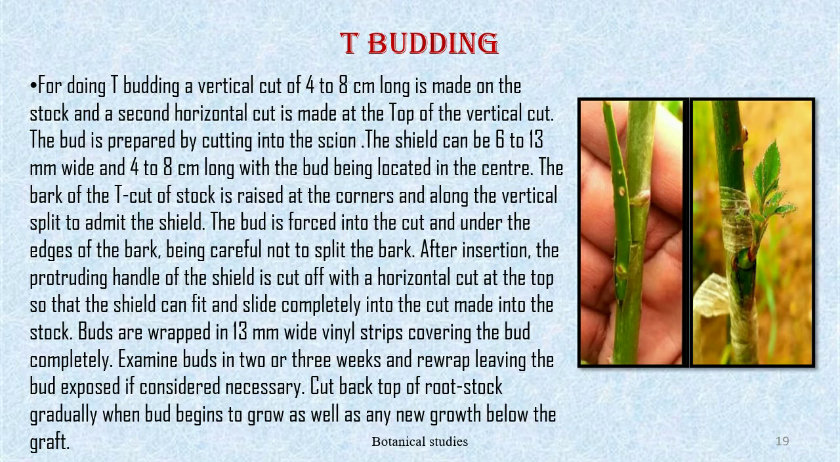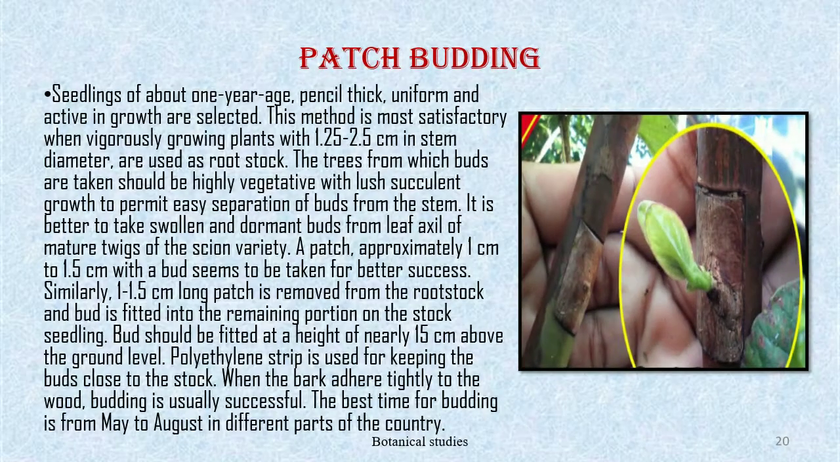Buds are wrapped in a 13 mm wide vinyl strip covering the bud completely. Examine the bud in 2 to 3 weeks and rewrap, leaving the bud exposed if considered necessary. Cut back the top of the rootstock gradually when the bud begins to grow, as well as any new growth below the graft. Patch budding. Seedlings of about 1 year age, pencil thick, uniform, and active in growth are selected for patch budding.